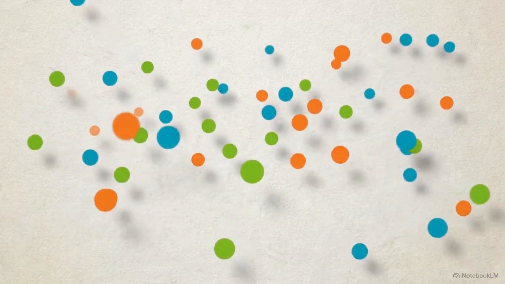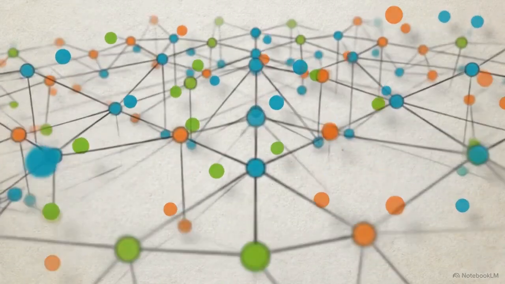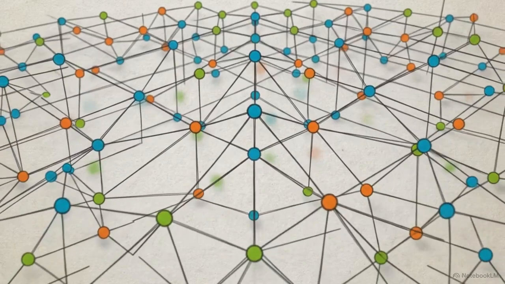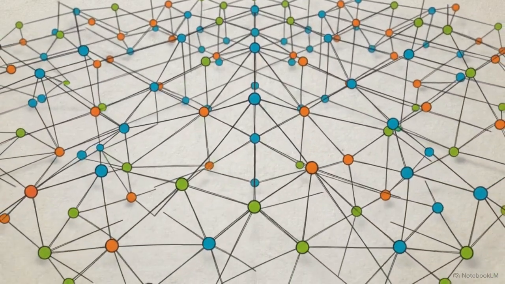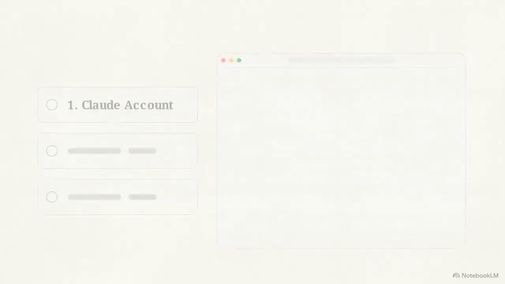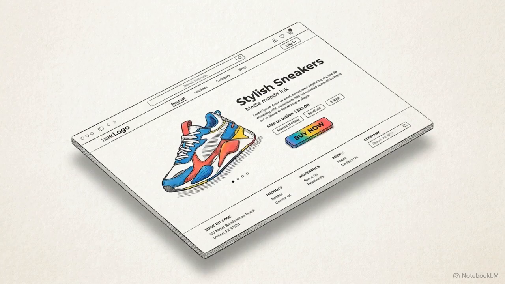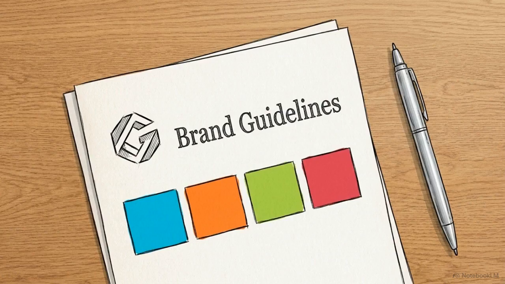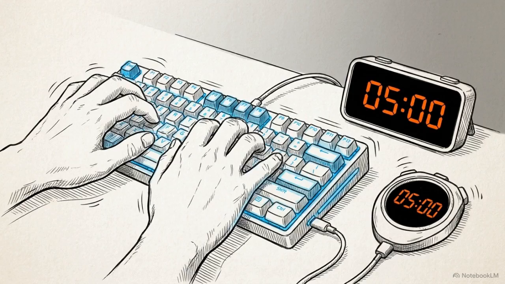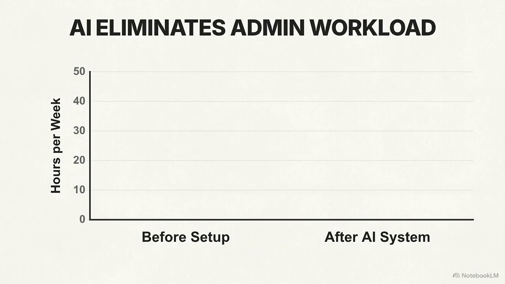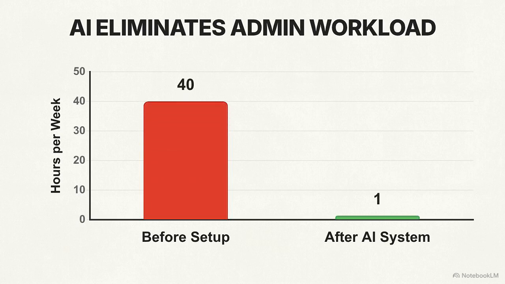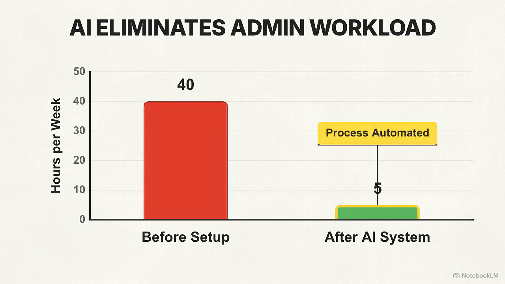Instead, we're going to build a customized, visually aware operating system, a structured architectural network that actually performs tasks for you. To set this up, you only need 3 things. Open an active Claude account, grab a screenshot of your website or a design you're working on, and find a standard business document, like your brand guidelines or an operating procedure. Building this system takes just a few minutes of setup right now. By doing it, you eliminate hundreds of hours of manual administrative tasks down the road.